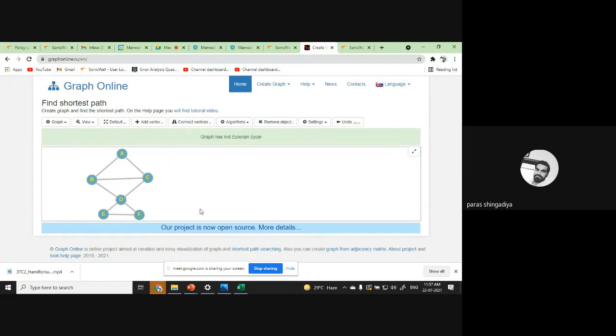Now you can see that it is not a Euler graph, okay? But if it requires some modification, I will remove one edge from this, okay? And then I will check now. And now it will be Euler.